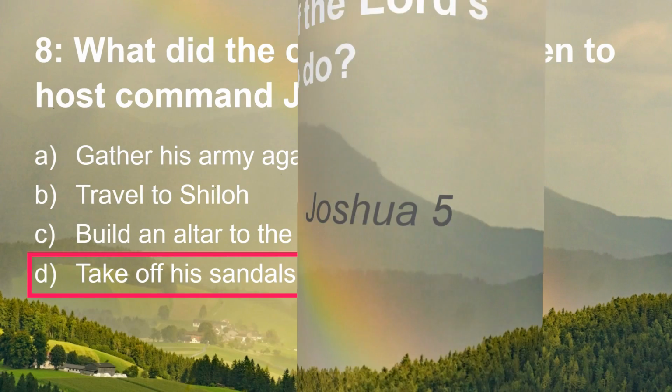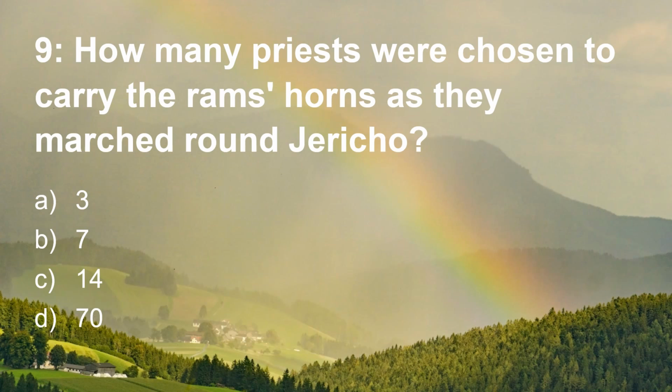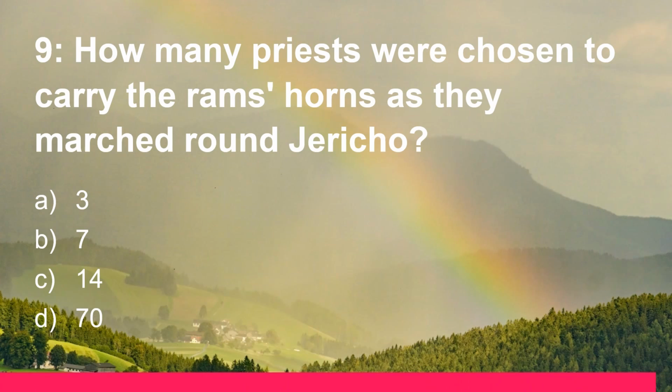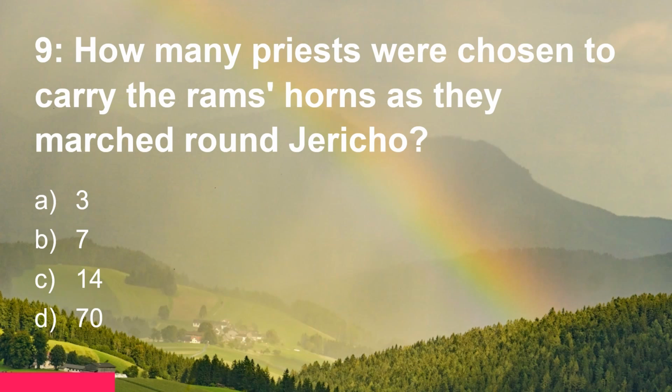Question 9. How many priests were chosen to carry the ram's horns as they marched round Jericho? Was it 3, 7, 14, or 70? And there were 7 priests in Joshua chapter 6.